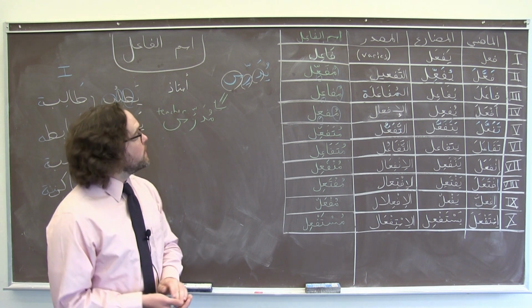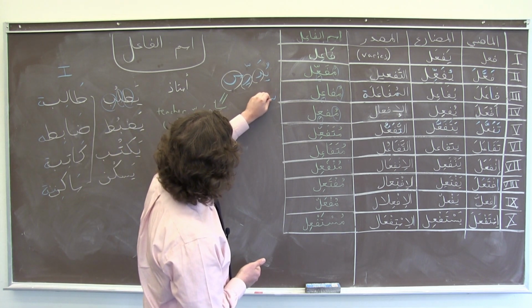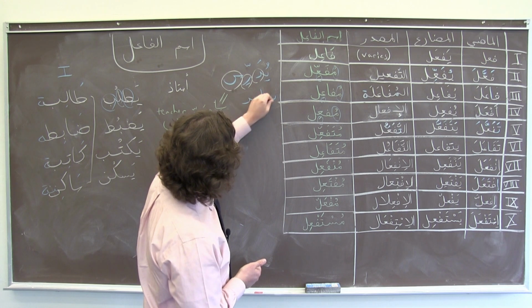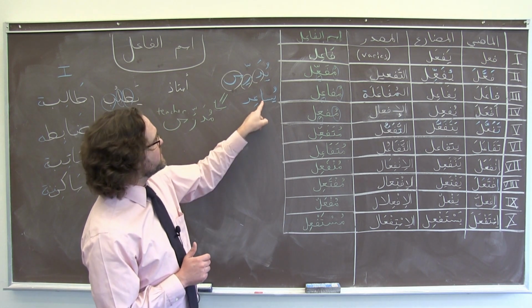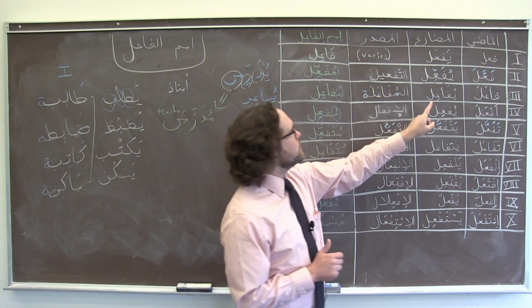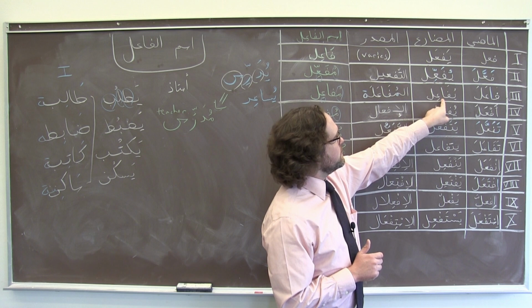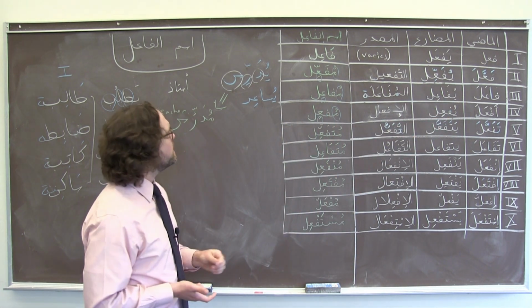How about another example? The verb يساعد, Form 3. I can tell because it's got that alif and the dhamma at the beginning and the kasra here on the second to last letter of the judr. I've got that paradigm kind of settled in my head.